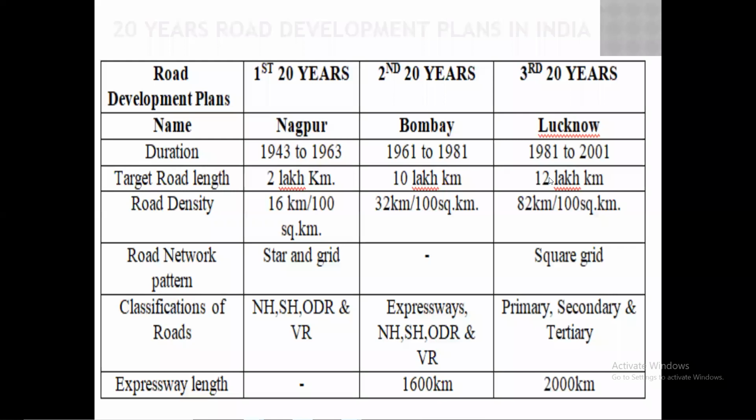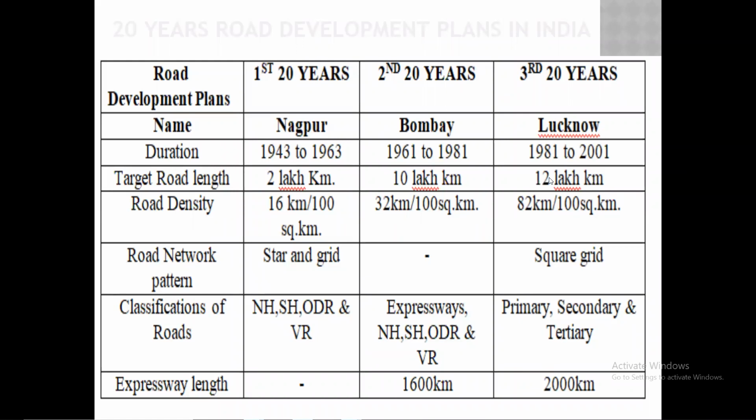For the Nagpur road development plan, the 2 lakh kilometer road target is considered. Then for the Bombay road development plan, the target is fixed as 10 lakh kilometer, to construct 10 lakh kilometer of road. Then for Lucknow, a 12 lakh kilometer road target is decided to construct.